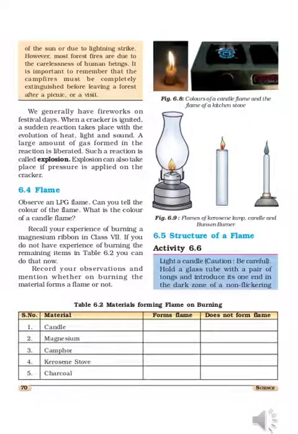we have one activity given: light a candle and hold a glass tube with a pair of tongs and introduce its one end to the dark zone of a non-flickering candle flame.